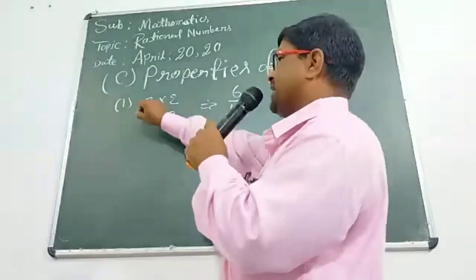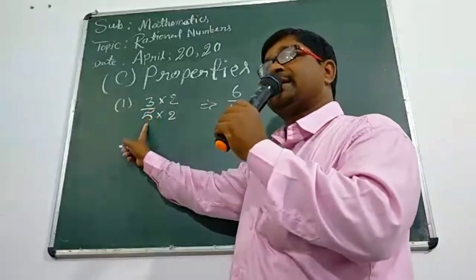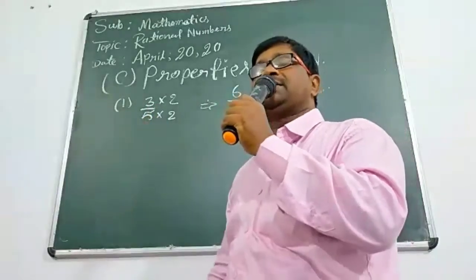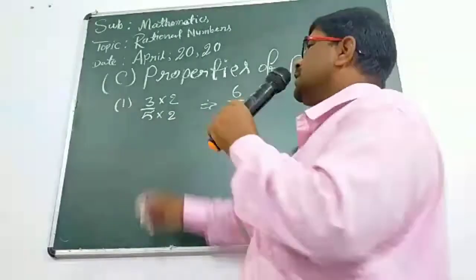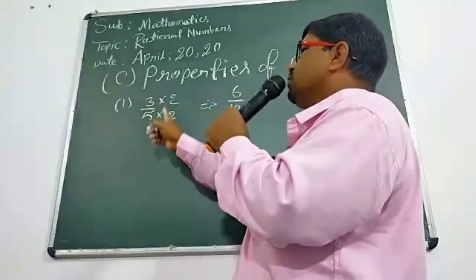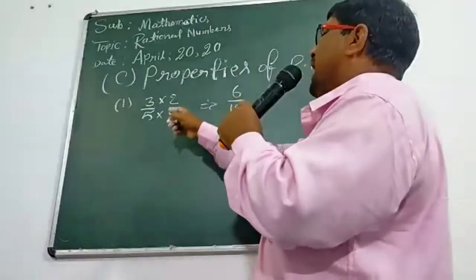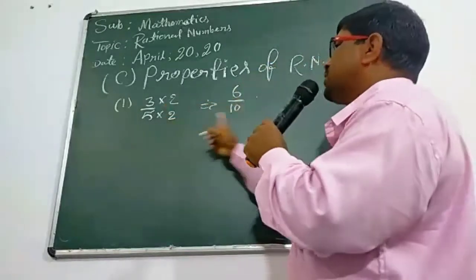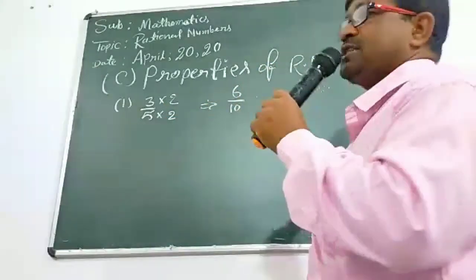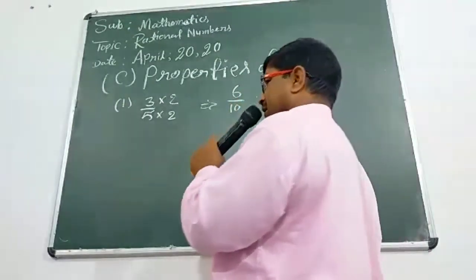So, in this case, you are writing 3 upon 5. Here, 3 upon 5 is a rational, and you are trying to get another equivalent rational number. So, multiplying the numerator and denominator by 2, you are getting the next rational number, 6 upon 10. So 6 upon 10 is another rational number that is called an equivalent rational number.